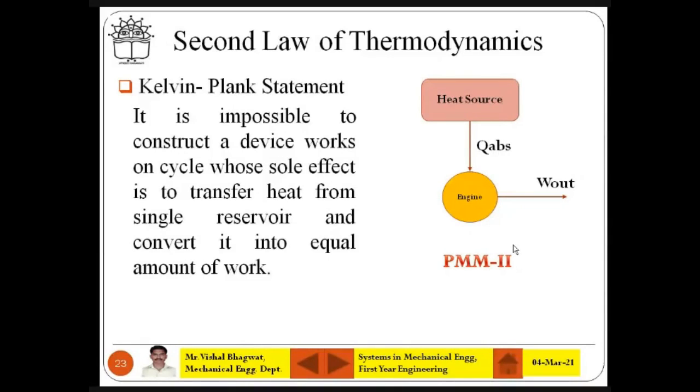This is a machine, but according to the Kelvin-Planck statement it is impossible. Then what is possible? It is impossible to construct a device which can take all the heat from a single reservoir and convert it into work. What is possible is that you get heat from the reservoir, it is converted into work, and the remaining amount of heat is rejected somewhere in the atmosphere or somewhere else. Understood?